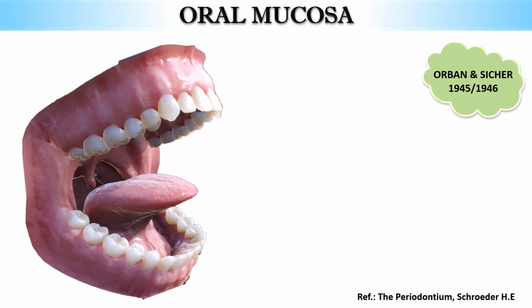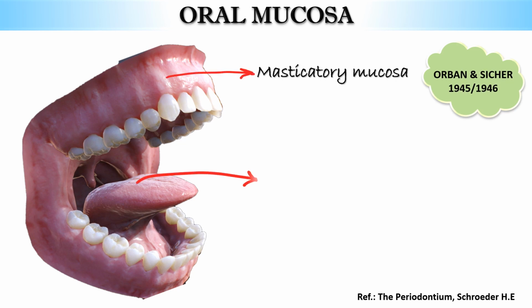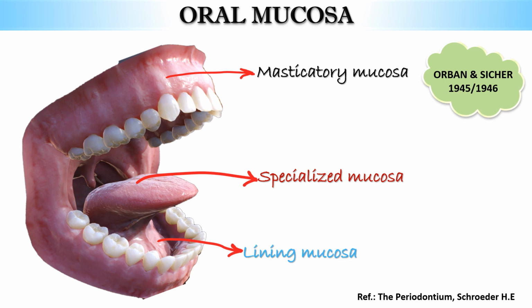Now, oral mucosa. Oral mucosa is the lining of the oral cavity. Orban and Sicher in 1945 and 1946 classified oral mucosa into three types based on their function. First is masticatory mucosa, next is specialized mucosa, and then there is lining mucosa.